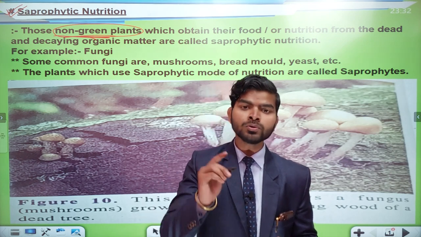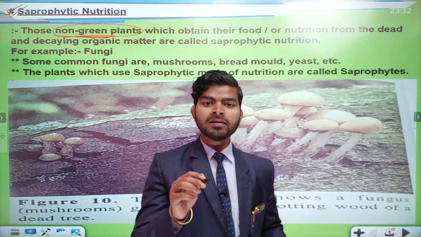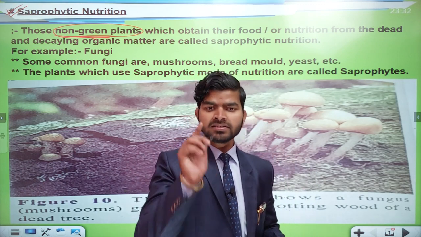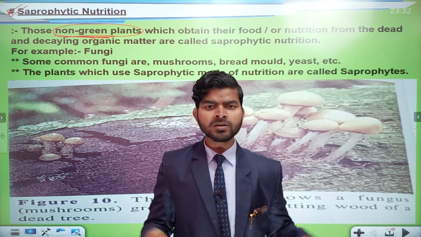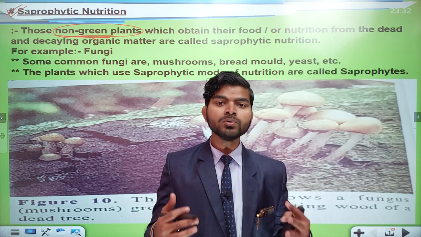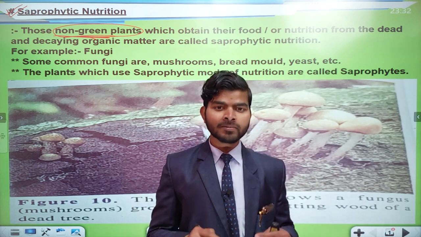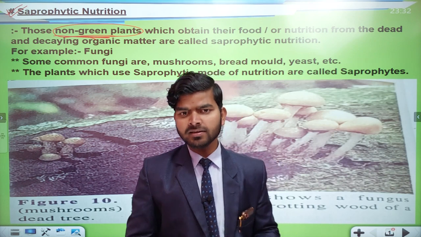But green plants cannot do so, because they have chlorophyll and can make their food by the process of photosynthesis. But what about non-green plants? Non-green plants cannot do that just like a green plant. So non-green plants obtain their food from dead and decaying matter.